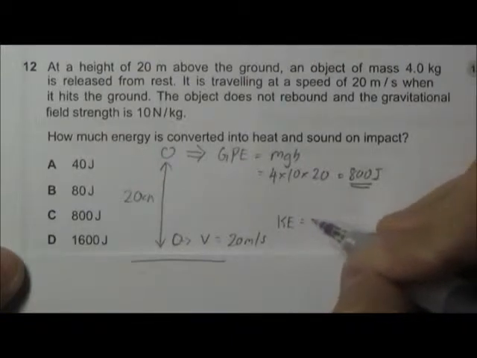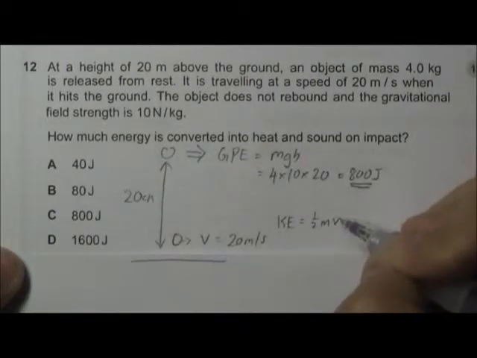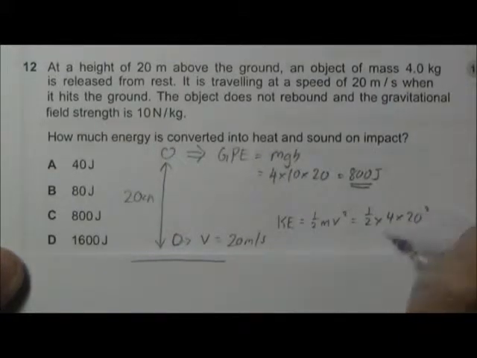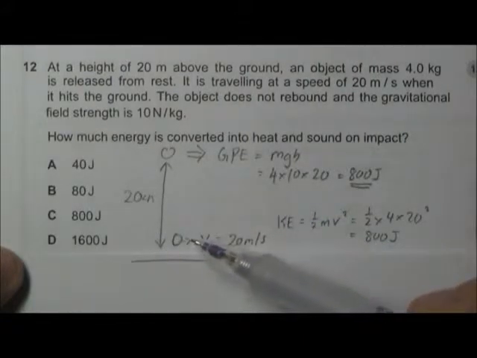So kinetic energy is equal to half mv square. This will be half times 4 times 20 square. Down here we will have 800 joules of energy. So we can see that all the gravitational potential energy has been converted to kinetic energy when it falls down.